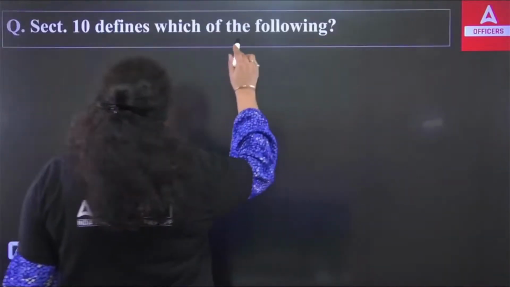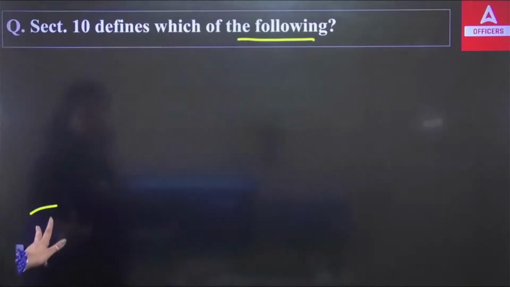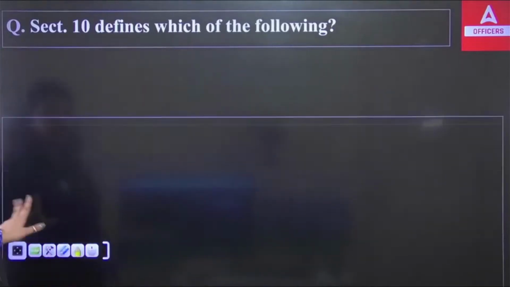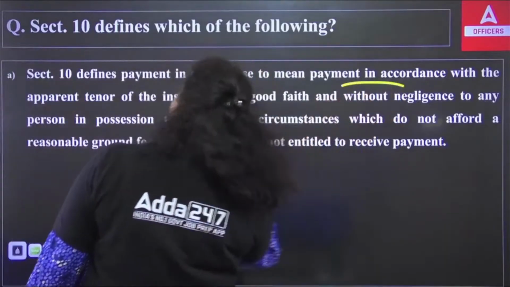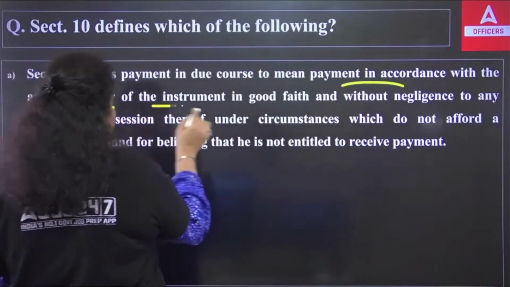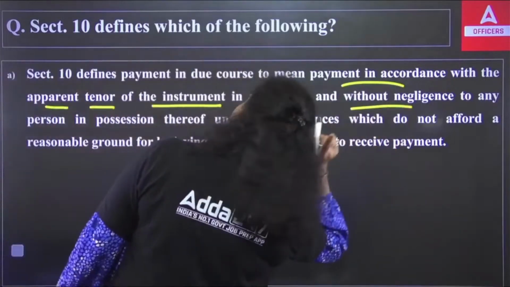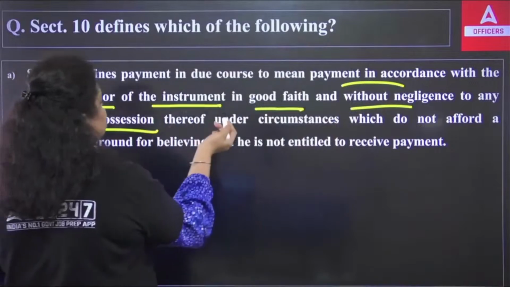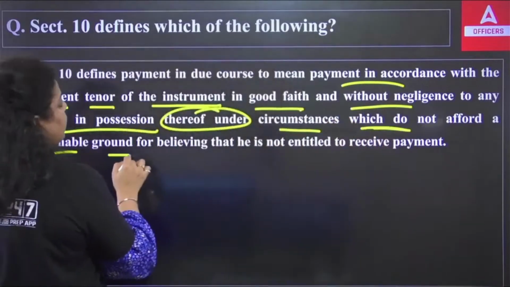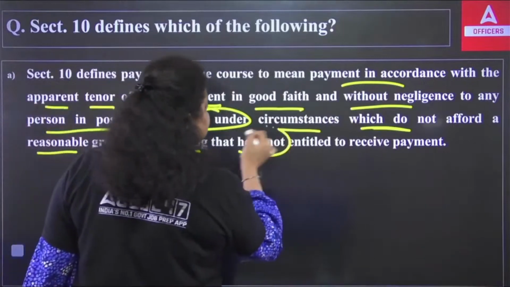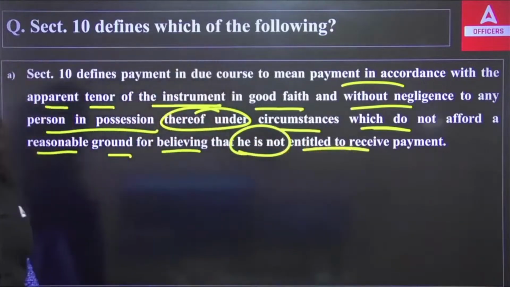Next. Section 10 defines which of the following. The first is saying, section 10 defines payment in due course to mean payment in accordance with the apparent tenor of the instrument in good faith and without negligence to any person in possession thereof, under circumstances which do not afford a reasonable ground for believing that he is not entitled to receive payment.